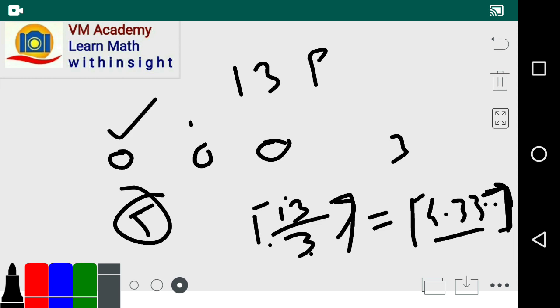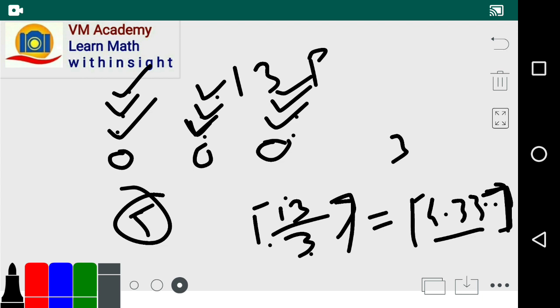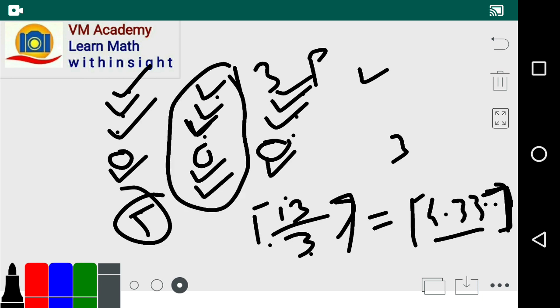So in the worst case scenario, the first pigeon goes here, second goes here, third, fourth, fifth, sixth, 7, 8, 9. Now 10, 11, 12. And if we place the 13th pigeon in any one of these, then clearly that pigeonhole contains 5 pigeons, friends.